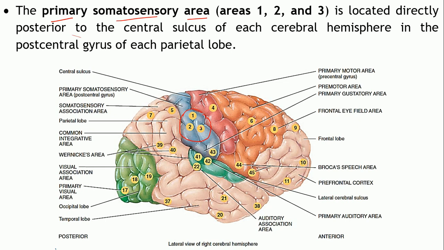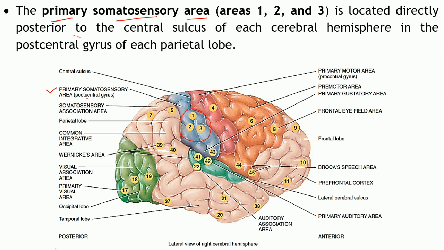Now, as you can see, several numbers are represented here to signify a particular area. This particular area is associated with the primary somatosensory area. Where exactly is it located?